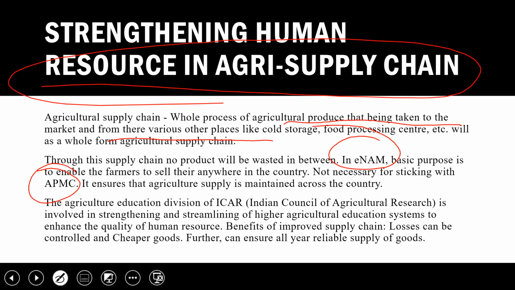The Agriculture Education Division of ICAR, Indian Council of Agricultural Research, is involved in strengthening and streamlining higher agriculture education systems to enhance the quality of human resource. And the benefits of an improved supply chain are that losses can be controlled, cheaper goods can be produced, and a reliable supply of goods can be ensured. Like if you strengthen the supply chain, if farmers form an organization and store a large quantity of food in one storage, they will get some benefit, some discounts, or less transport costs and all. So that's why we have to strengthen the agriculture supply chain.